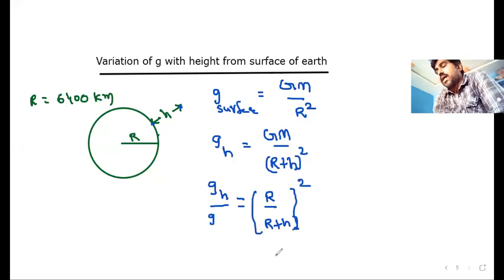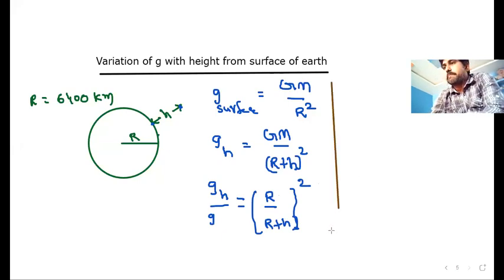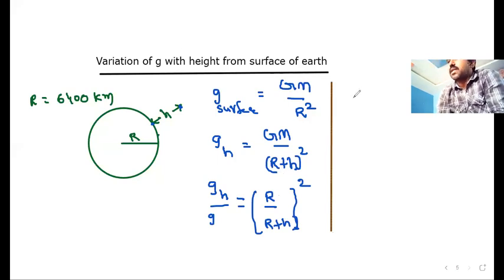So that is simply R by R plus H whole square. And here, if R is taken common in the denominator, then in the numerator it will be R square only.